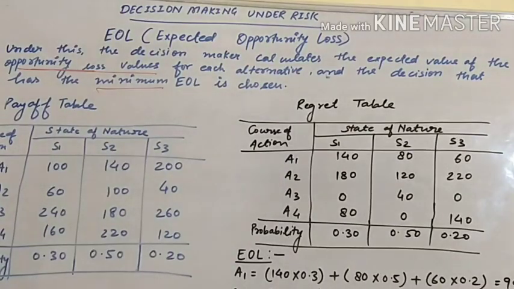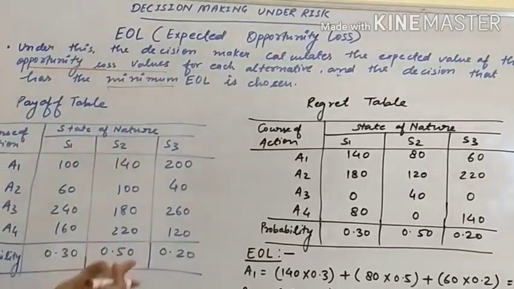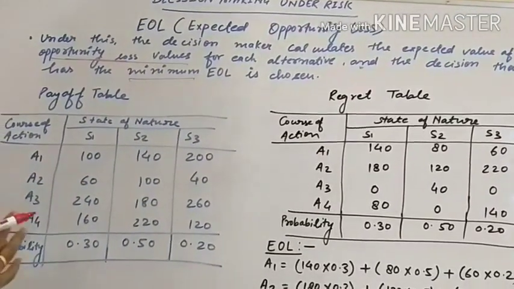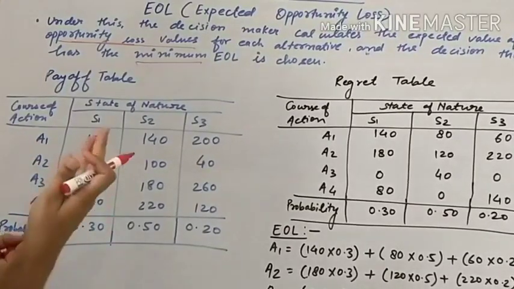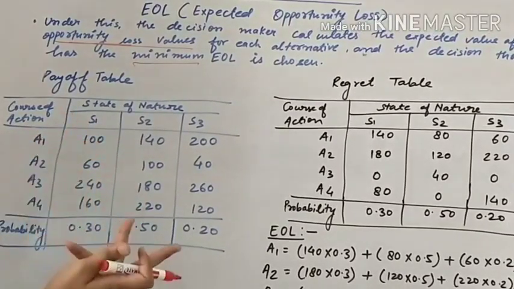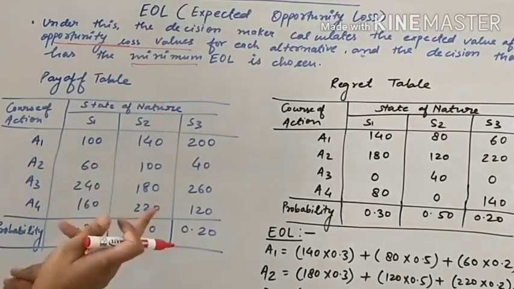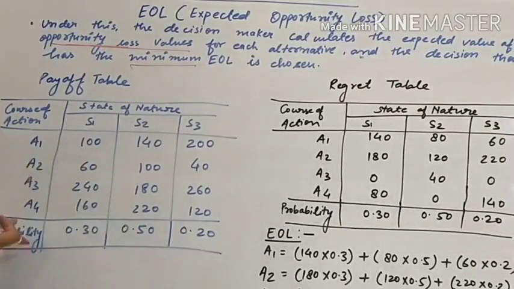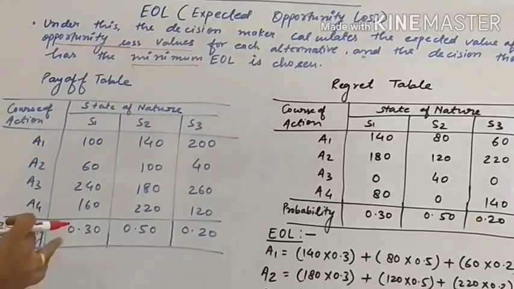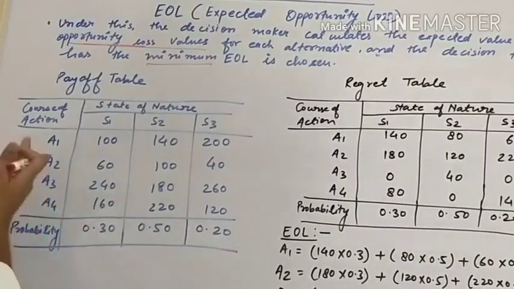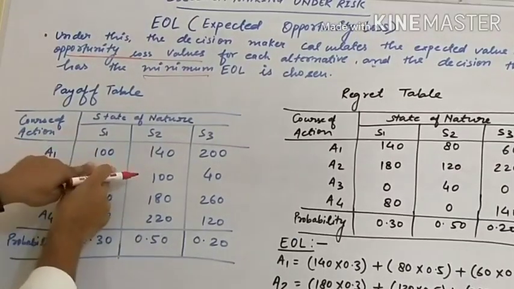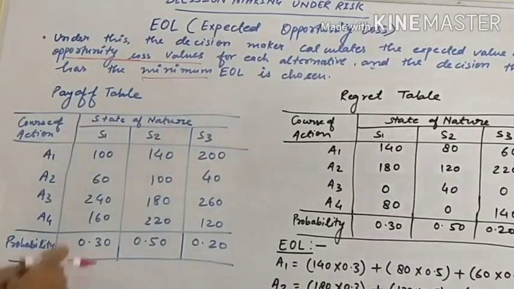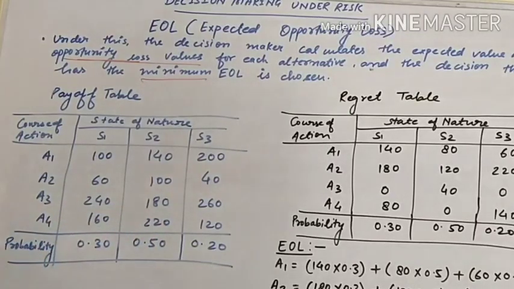Now we have a payoff table. Payoff table means we have a profit. Course of action means alternatives. If you have to take a decision, you could have alternative X, alternative Y, alternative Z. That's why we have four alternatives. And state of nature means possibilities. If you choose a particular course of action, what could be the result? This is state of nature. So we have this as a question of payoff table.